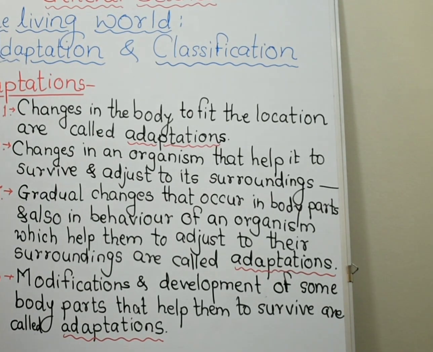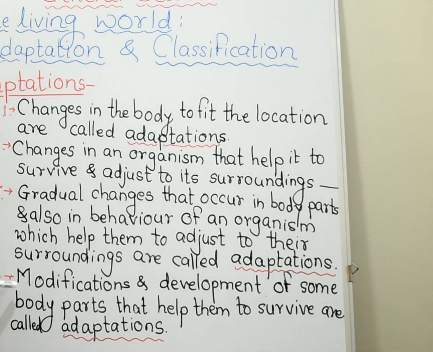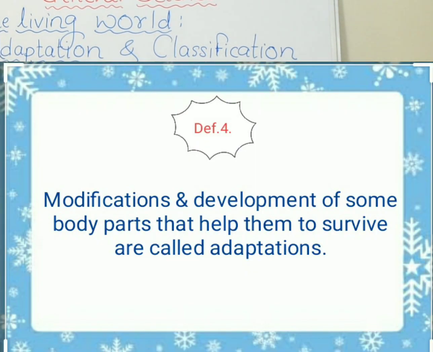Now, the last definition is that modifications and development. There are some modifications. Sometimes leaves are modified, sometimes stem is modified, and these modifications and development of some body parts that help them to survive are called adaptations.